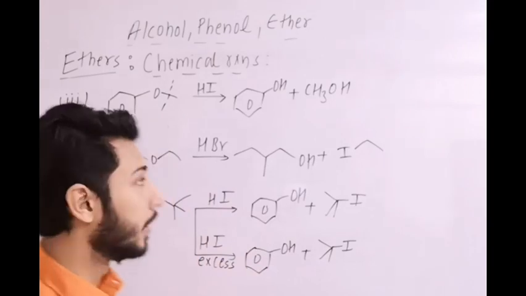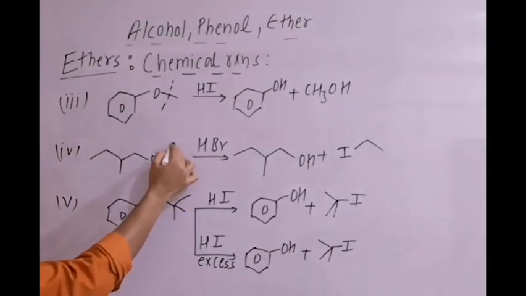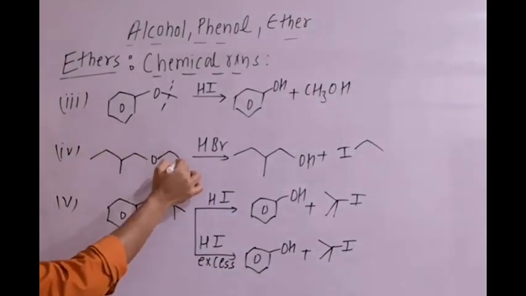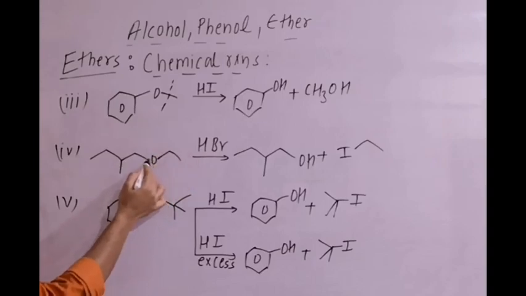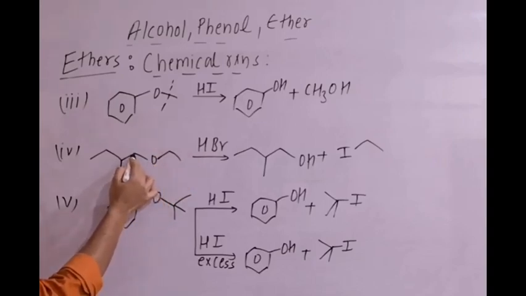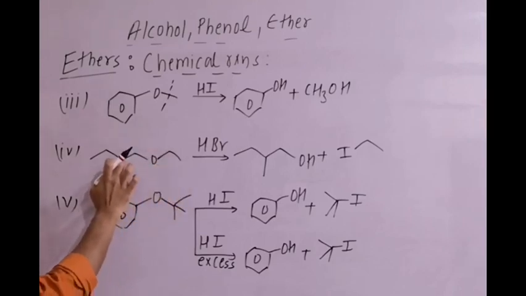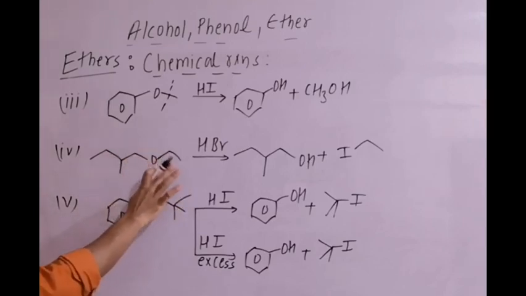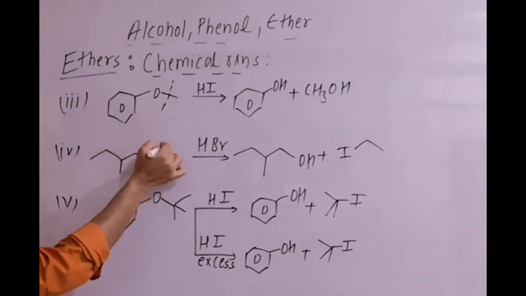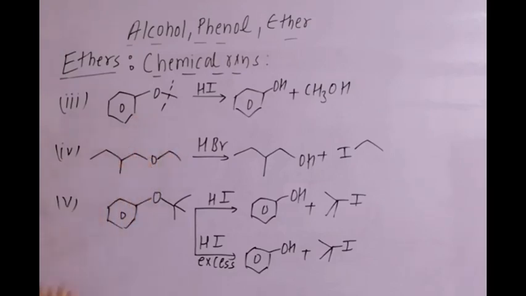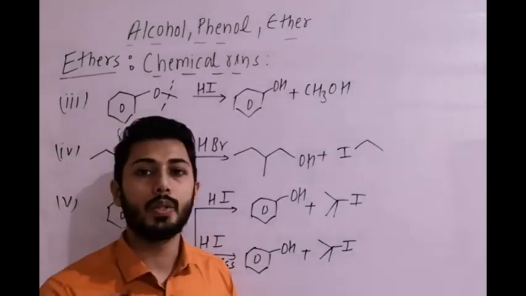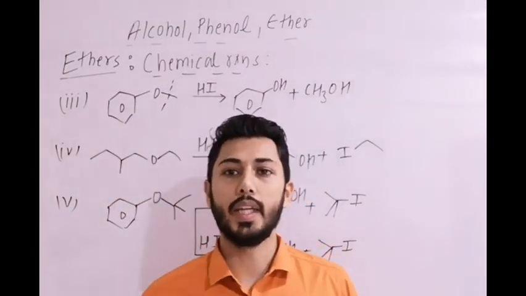Clear? Then in the next example, oxygen is connected to CH2CH3, ethyl. Oxygen connected to CH2, this is again primary. Do not get confused that here it will undergo rearrangement. No. Firstly you compare, it is primary, that means it is normally an SN2 reaction.